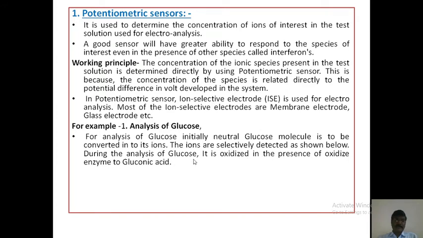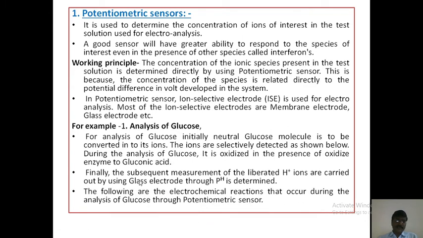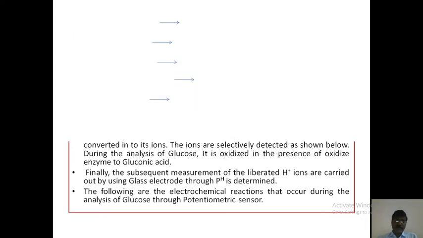During the analysis, glucose is oxidized in the presence of oxidase enzyme to gluconic acid. Finally, the liberated H+ ions are measured by using a glass electrode through which pH is determined. The following are the electrochemical reactions that occur during the analysis of glucose through potentiometric sensors.